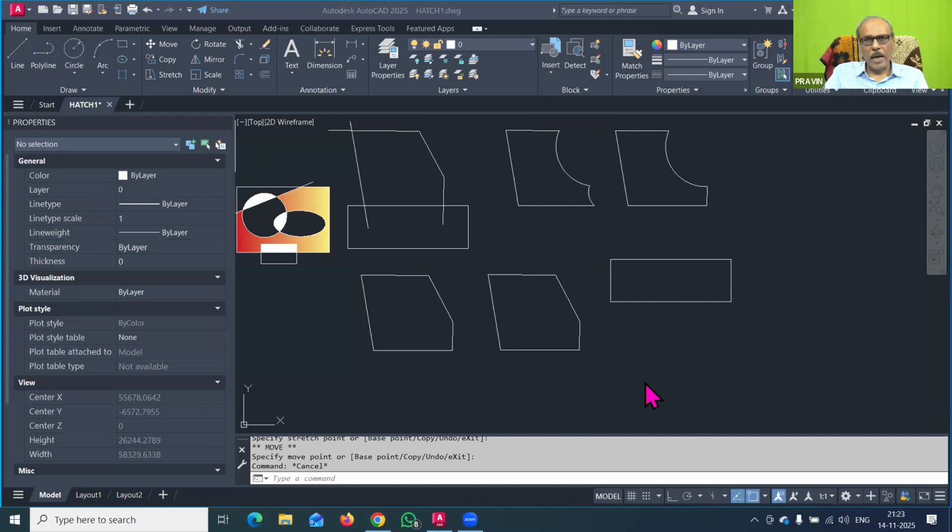So the answer to this question, where the gradient hatch option is used in building drawing: guys, we create the building elevation. In the building elevation, we can give different colors to the objects. In a 2D elevation you have to show a 3D effect, and make it colorful and create a good 3D photograph of the building elevation. So to show the 2D elevation in a colorful representation, we have to use the gradient hatch option. You just try that in the elevation of the building, how you can use the gradient and make that elevation fantastic. That was today's learning.